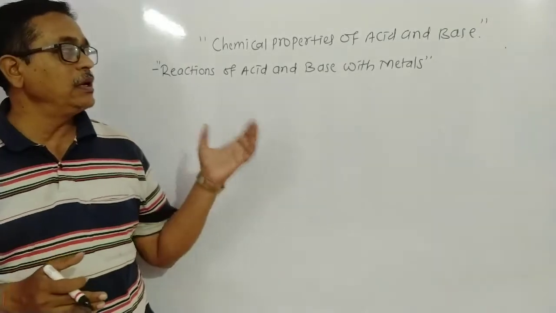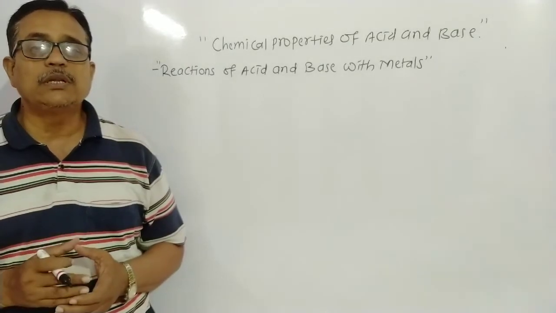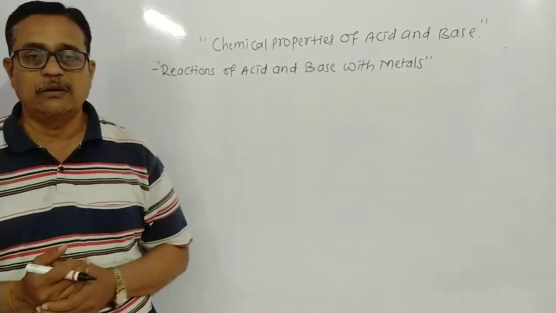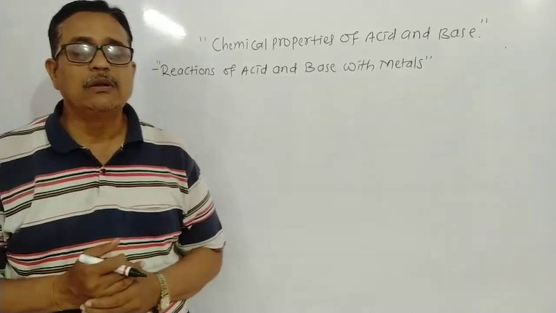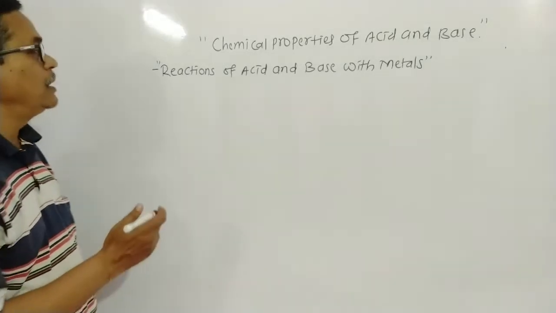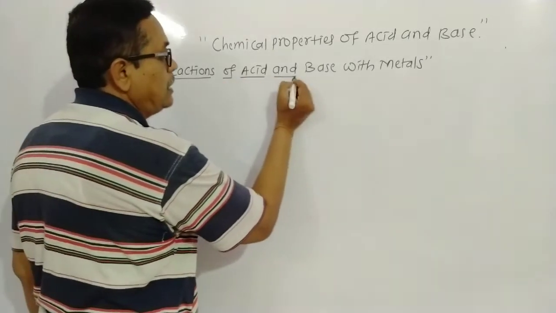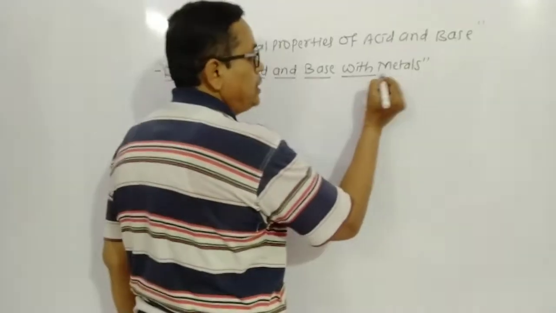Means in this topic, we study the total chemical reactions of acid and base with other factors.